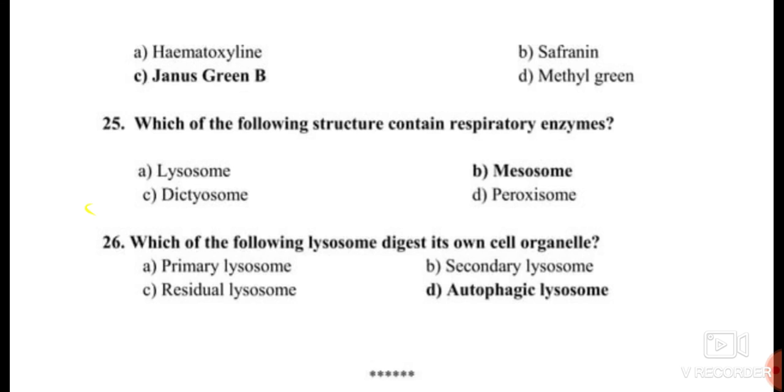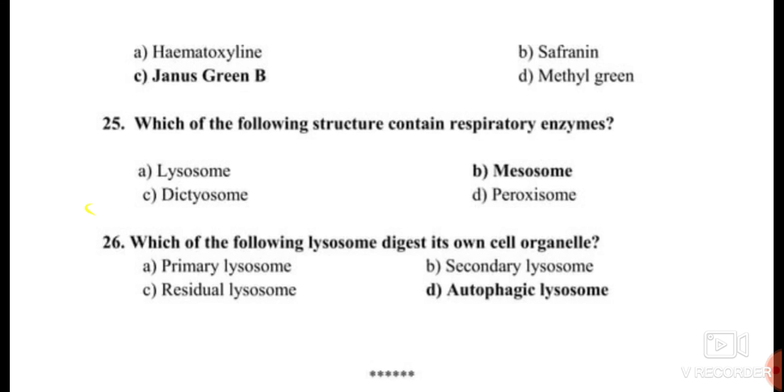and dictyosome. The dictyosome is present in the cisternae of Golgi bodies. We know that the Golgi bodies are a single membrane structure. It consists of a series of flat or disc-shaped sacs. They are called cisternae. The cisternae are piled up parallel to one another. The Golgi apparatus plays a role in packaging and delivery of protein to intracellular destinations.